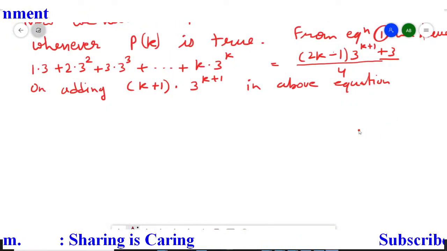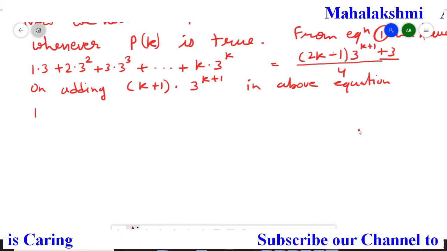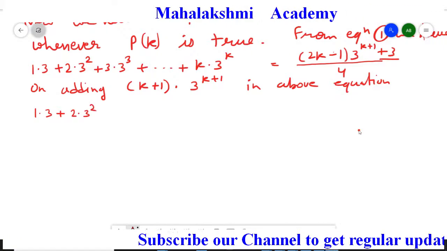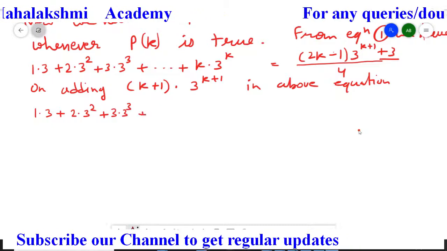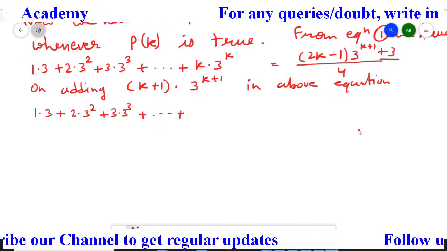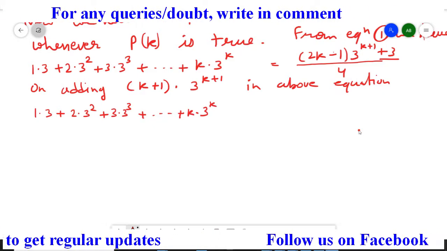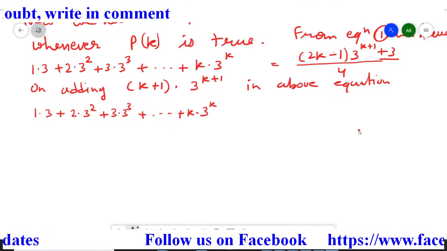So first I am writing this equation as it is, that is 1 multiplied by 3 plus 2 multiplied by 3 square plus 3 multiplied by 3 cube plus, extended up to k multiplied by 3 to the power k. Now this term we have to add in both the sides, so here it will come and in the right side also it will come.